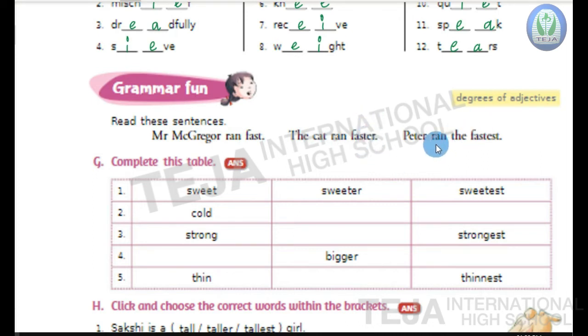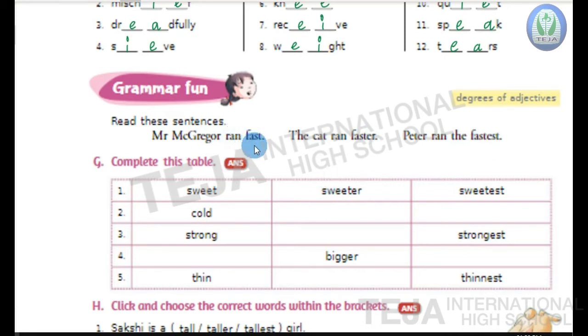If we see the third one, here we are comparing three. That is Peter, we are comparing Peter with cat and McGregor. So, this comes under the superlative degree. So, the word fastest is used. So, here fast is the positive degree, faster is the comparative degree, fastest is the superlative degree.